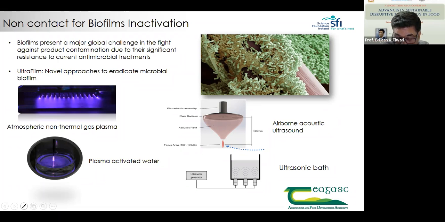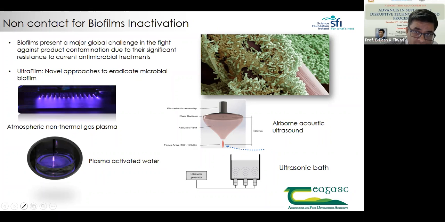We try to employ airborne acoustics or ultrasound to dislodge the films, and to use either chlorine, peracetic acid, plasma or ozone to inactivate those cells, and then to see how the structure of the film is changing. You can easily find this project online as ultrafilm.